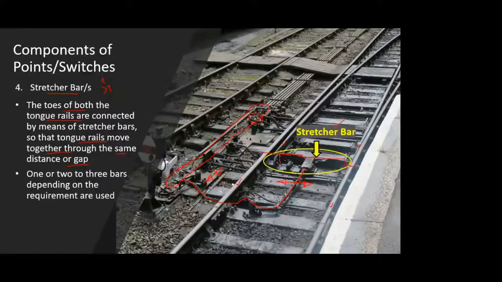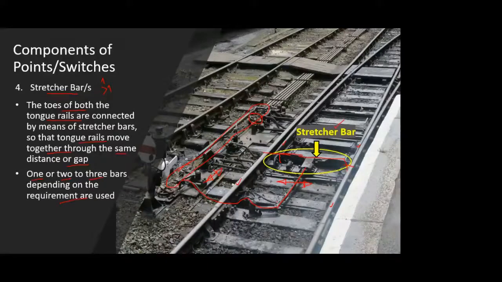Okay. So as I told you in the starting, you can have 1 or 2 to 3 bars depending on the requirement, that is, how heavy your section actually is. So if your section is very heavy, in the sense that the rails are made of heavy steel and you have a lot of traffic and frequent movement of the tongue rails, then in that case we go for 2 or 3 stretcher bars, so that the movement is easy, and your tongue rails and the system don't get damaged very often.